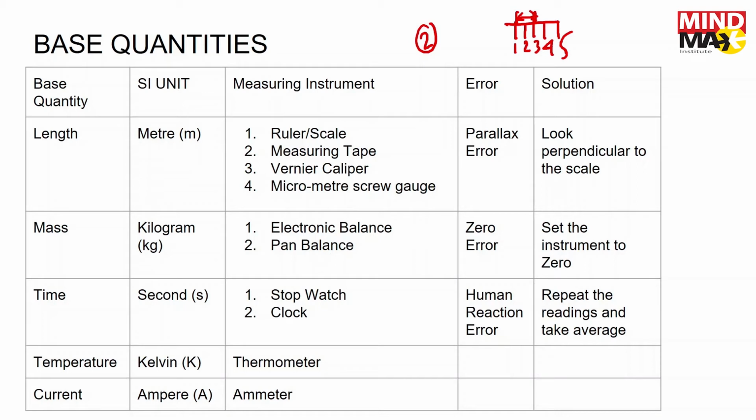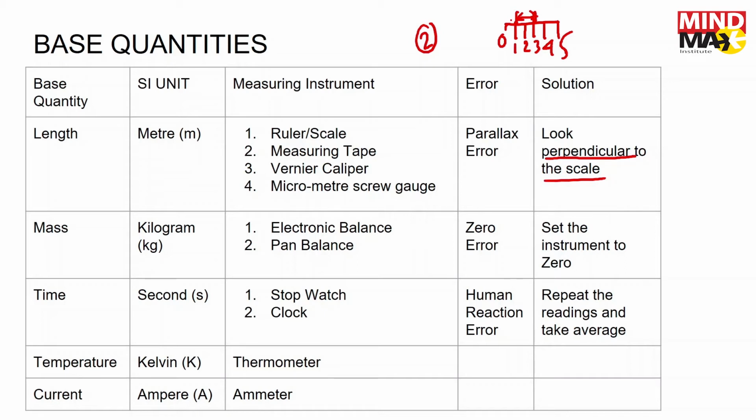But this is read wrongly if you look at it from sideways. If you look at it from a side, maybe in place of 3 you're going to see 4. And if you look at it from the other side, maybe instead of 1 you're going to see 0. To correctly read the scale, you have to look at it perpendicular, that means directly. If you look at it directly, it shows that the length starts from 1 and ends at 3. But from sideways, it might show 4 instead of 3, and 0 instead of 1. So this is the parallax error. You have to make sure that you look at the scale directly, perpendicularly.